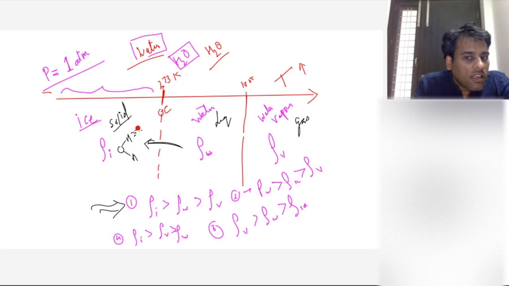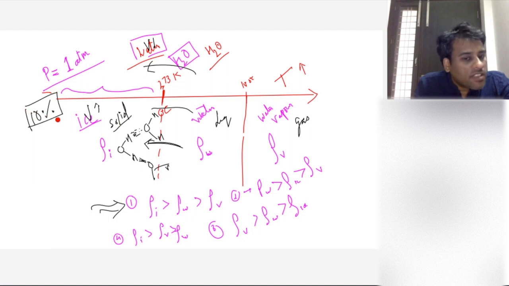These hydrogen bonds increase the volume. Normally when you go from a liquid to a solid state, volume decreases. But in case of water, this is a special case. When you go from liquid to solid, volume increases by 10%.